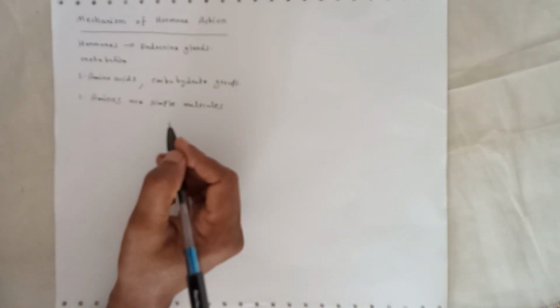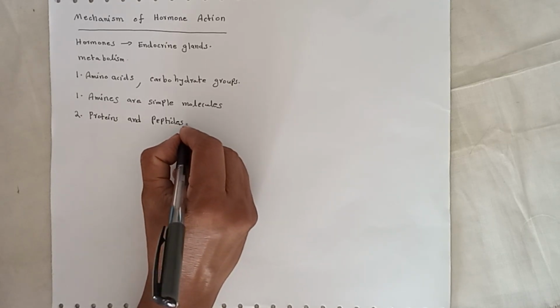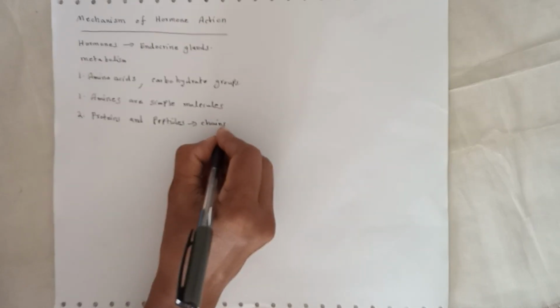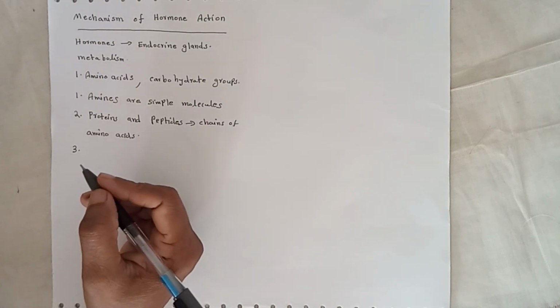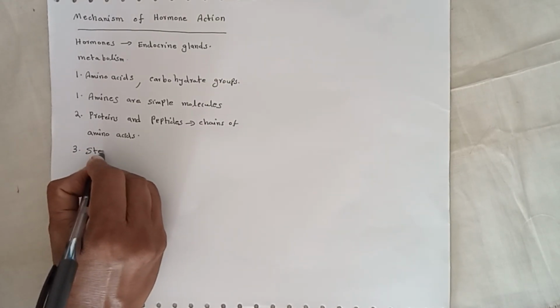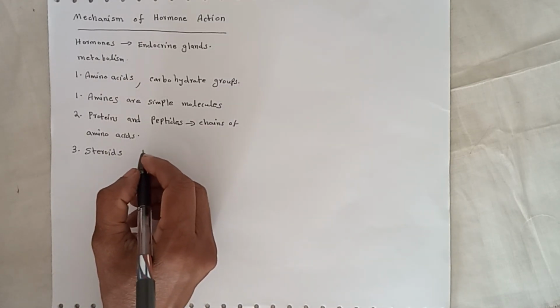So the second type, proteins and peptides, are chains of amino acids. Third type, steroids. Steroids are derived from cholesterol.